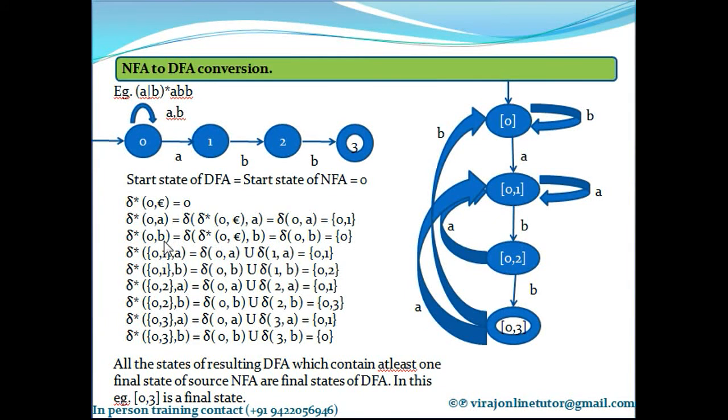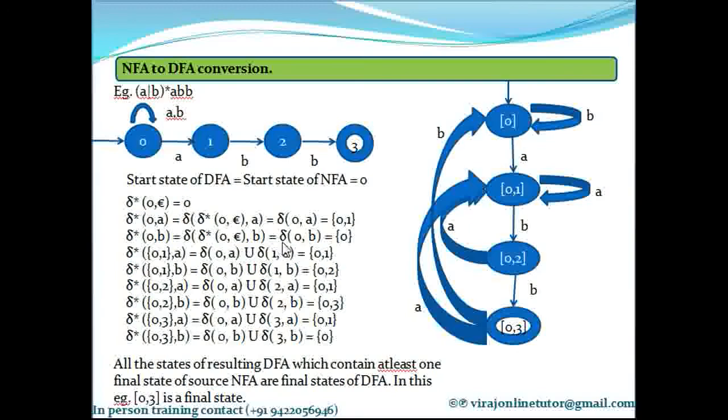So delta asterisk of 0 on B is what? In a similar way, it is delta of delta asterisk of 0 comma epsilon comma B, exactly the same way I did it for A. Imagine A was epsilon A, so I moved epsilon with 0 and kept A outside. Similarly, imagine this is epsilon B. So delta asterisk of 0 comma B is equal to delta of delta asterisk of 0 comma epsilon comma B. Now what is delta asterisk of 0 comma epsilon? 0. So substitute this with a 0.